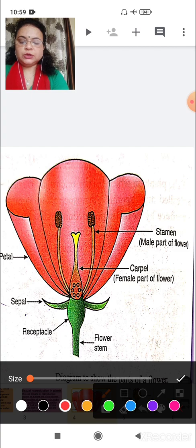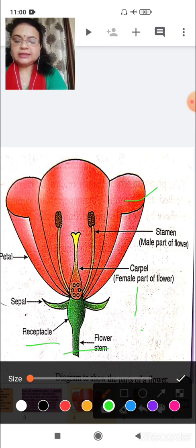See children, you all can here see a diagram of a flower. Here you can see receptacles. Okay, receptacle is a part which is called protective part. Means all the parts of a flower are together attached with the receptacles. Okay, and these are the stems of a flower, you can see, and these are the sepals.